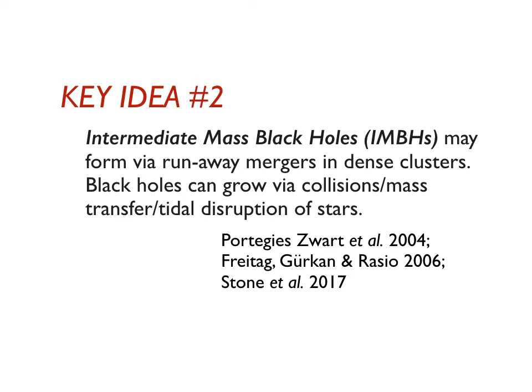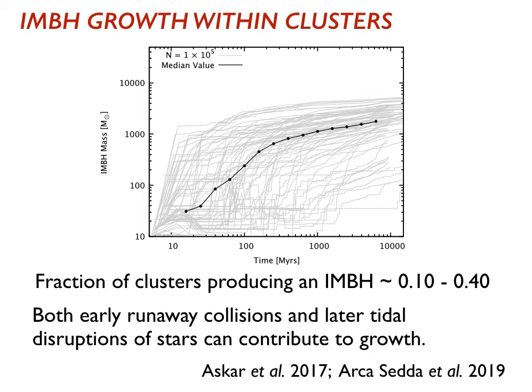So key idea number 2 then is that intermediate mass black holes, so black holes of a mass of a few hundred solar masses, can form at least by runaway mergers in some dense clusters. So here's an example of calculations done by Abbas on this, where you look at the intermediate mass black hole mass formed in a set of number of clusters, each with 100,000 stars. So in about 10% of cases, perhaps up to a few tens of percent, we can actually form an intermediate mass black hole by runaway collisions or by the tidal disruption of stars to grow a stellar mass black hole to masses of around a few hundred to 1,000 solar masses.